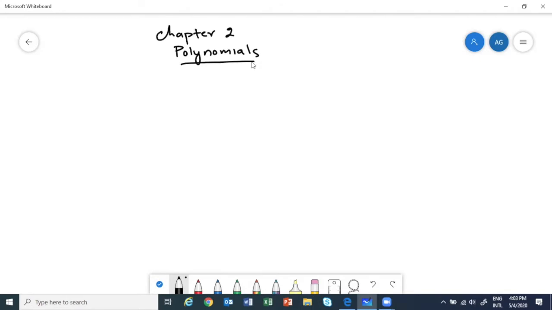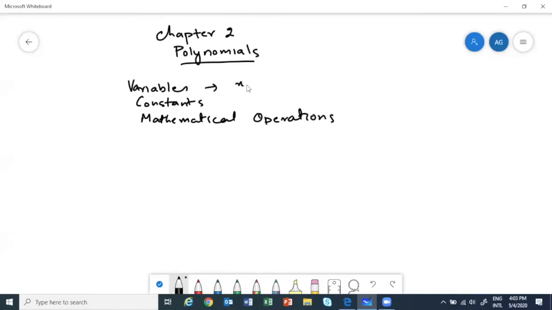Students, all of you have learned about algebraic expressions, right? So we all know that when you combine variables, constants, and mathematical signs, mathematical operations, those are, see, variables we normally denote by x, y, z, and so on.